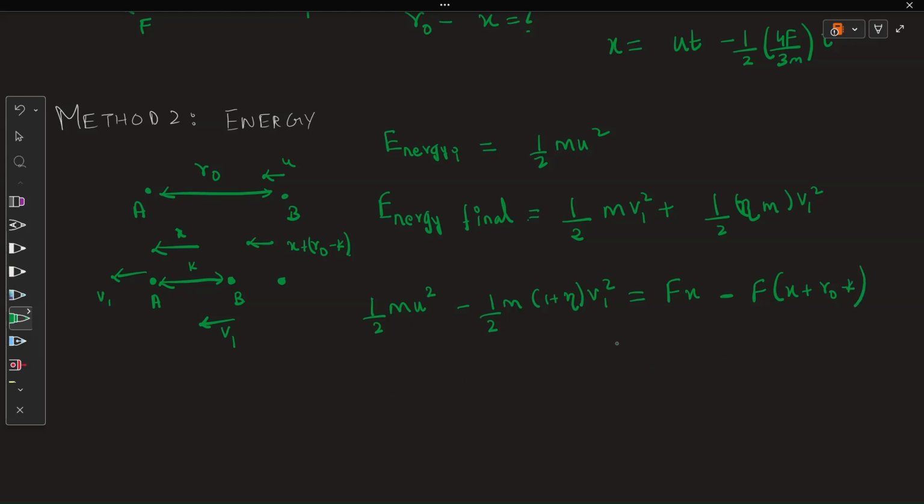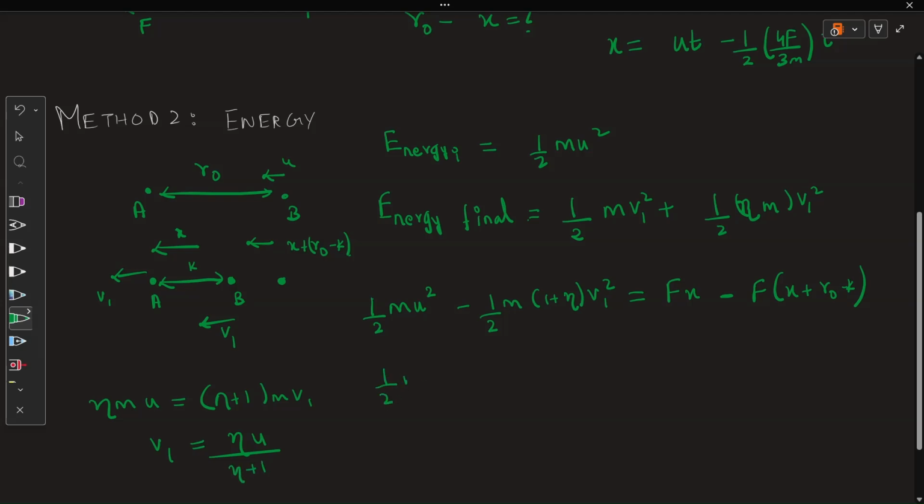Now we have to find a relation between u and v1. So what do u and v1 represent? If you see, F is an internal force, right? If I consider A and B as a system, the momentum will be conserved in the x direction because there is no external force, F is internal. So eta m into u is nothing but eta plus 1 into m into v1. So from this, I get v1 is nothing but eta u by eta plus 1.